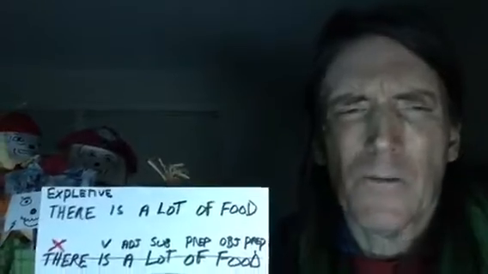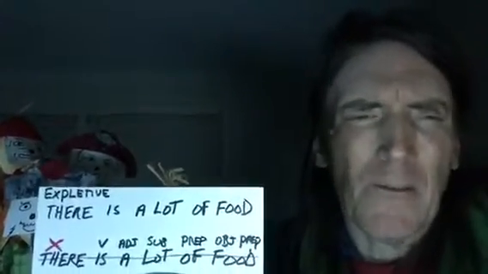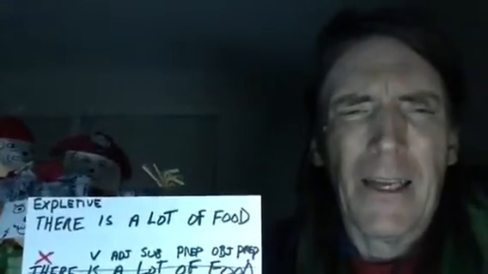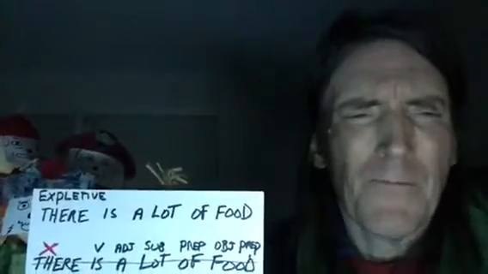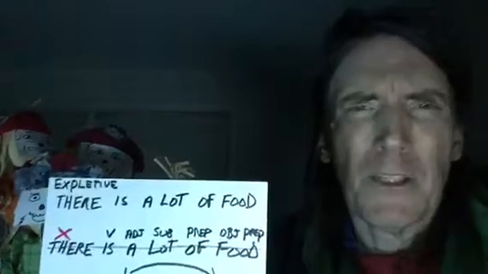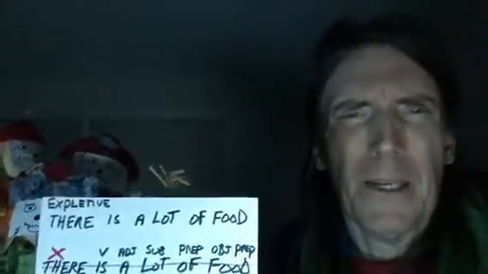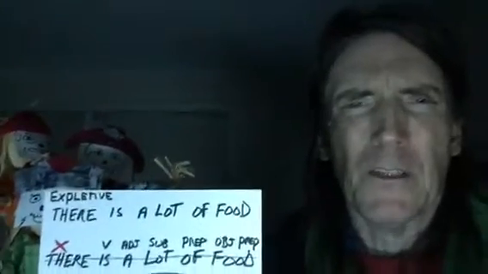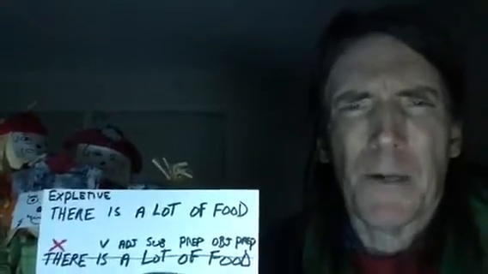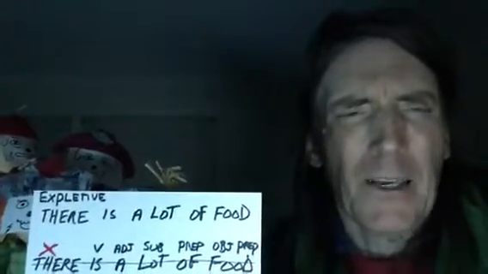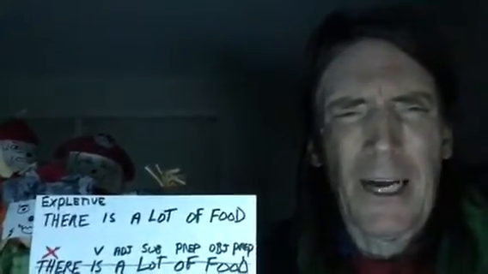So then you put "a" down as an adjective, one of the articles, a noun marker. Then you follow that up with "lot," and you have "of food" here. That's a prepositional phrase. So how could "food" be the subject when it's part of a prepositional phrase? "Of" is the preposition, and "food" is the object of the preposition. A prepositional phrase doesn't have the subject. So there's only one noun here, and it's got to be "lot."